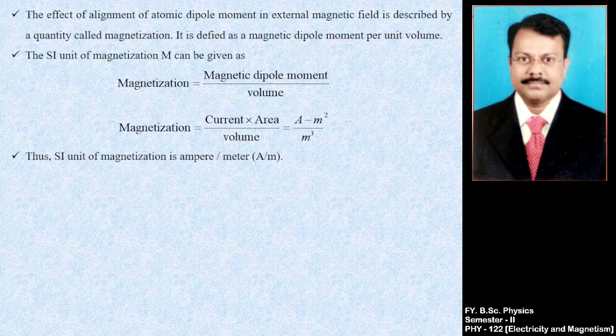The unit of current is ampere, the unit of area A is meter square, and the unit of volume is meter cube. The meter square gets cancelled, and only one meter remains. The SI unit of magnetization is ampere per meter.